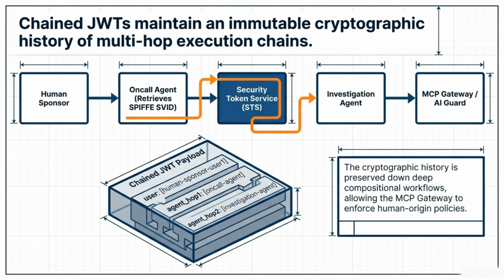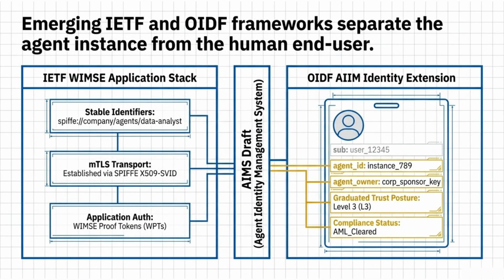Chained JSON web tokens allow us to maintain an immutable cryptographic history for multi-hop execution, ensuring that human origin policies are enforced throughout the entire workflow. Emerging frameworks from the IETF and OIDF are working to formally separate agent instances from human end users, providing a clearer structure for identity management.